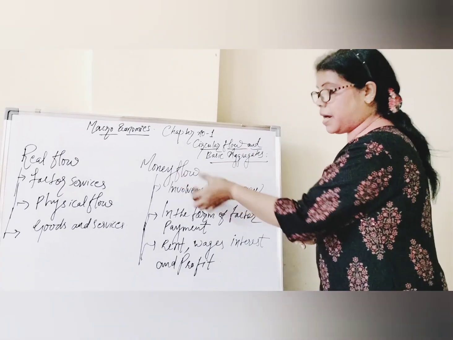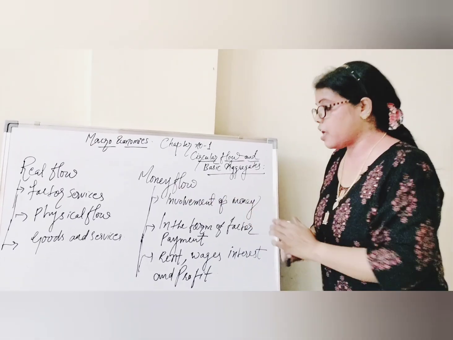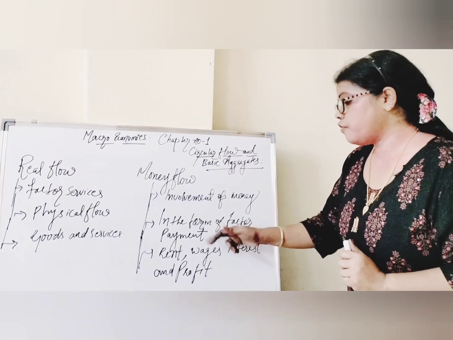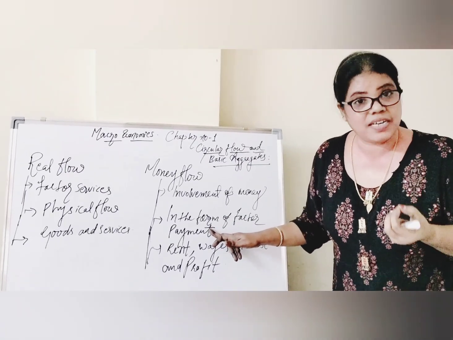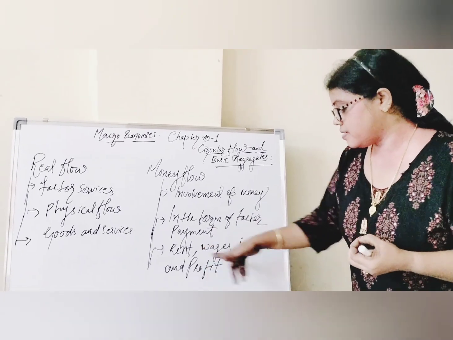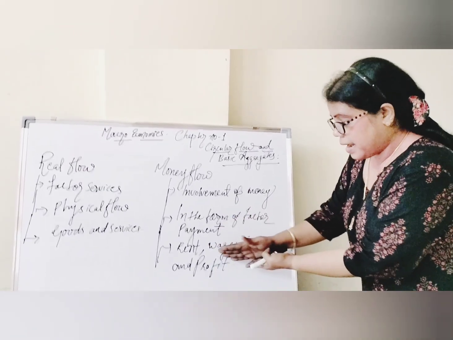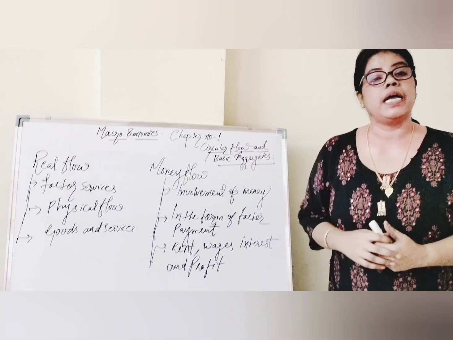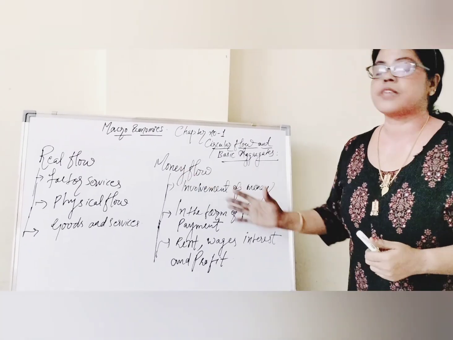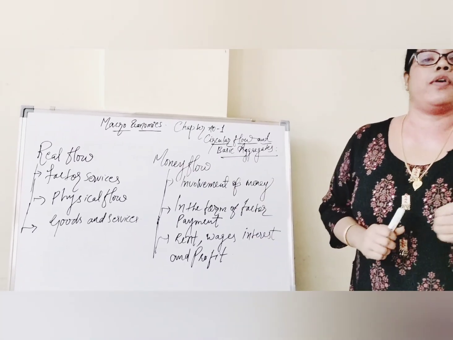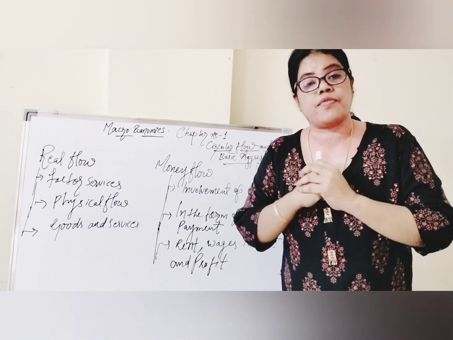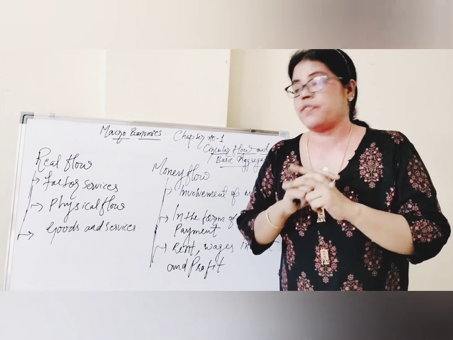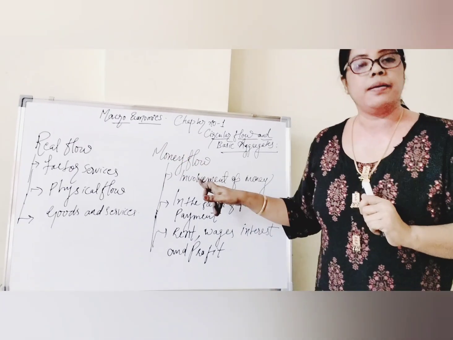In money flow there is an involvement of money in the form of factor payment. What is it? It is in the form of factor payment, and what are they? Rent, wages, interest and profit. So these are the two types of circular flow, real flow and money flow. There is a chance of getting a question: what is the difference between real flow and money flow?